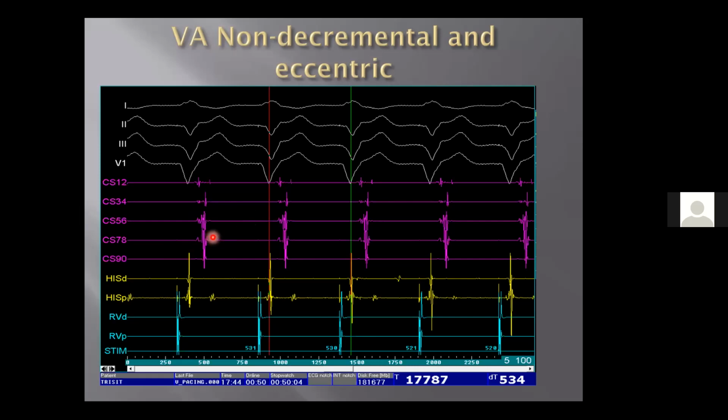So when you get this kind of conduction, mostly this is going through the pathway, and as discussed, this is called non-decremental. This is not decremental because your VA is not going to increase even if you pace at a faster cycle length. There should not be any decrement. By decrement, we know that whenever an impulse goes through the node, it has to decrement as you pace faster. But if it goes through the pathway, it is not going to decrement. So that is what was happening. It was not decrementing. There is a kind of bracketing. So it is going through the pathway. Most likely the pathway will be in this region.